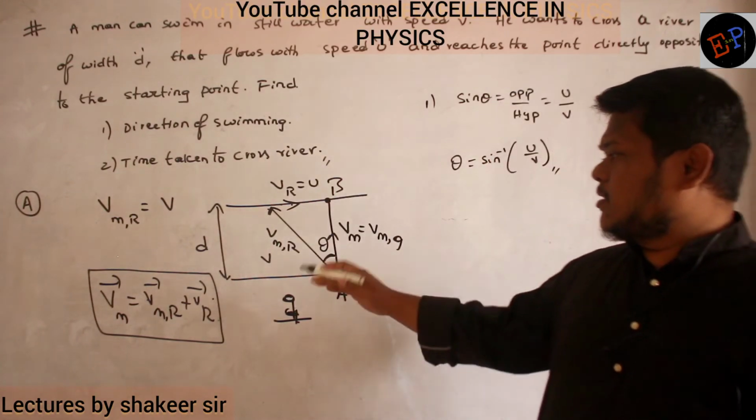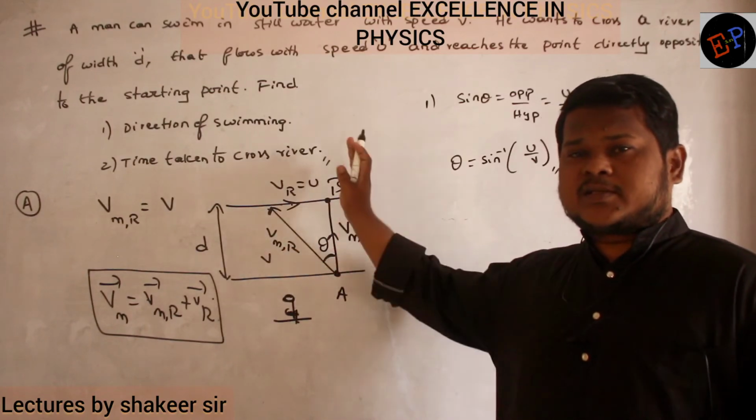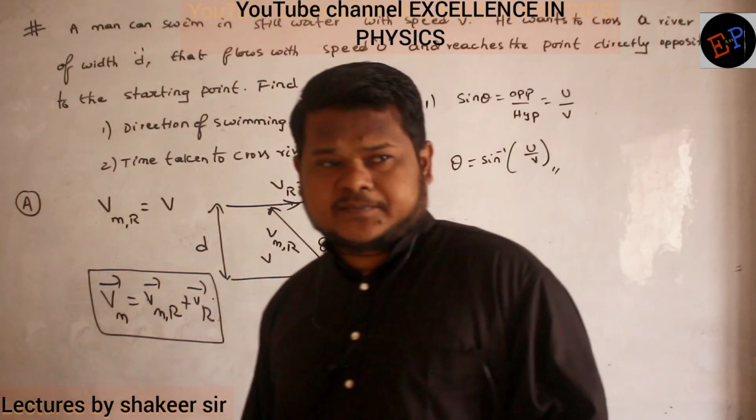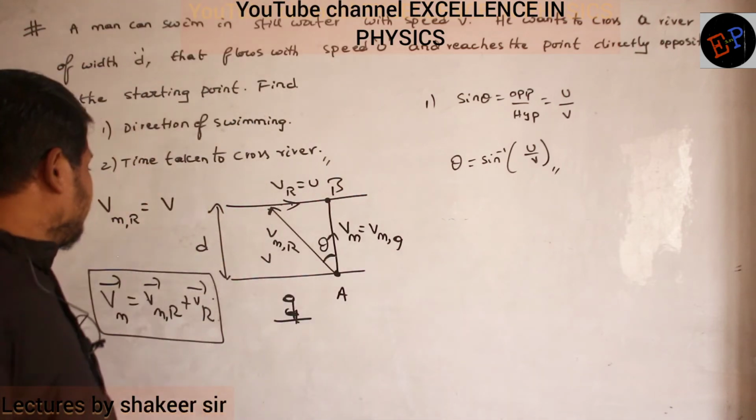This is the angle with respect to vertical only, no? So at this angle if he rows, then he will reach exactly the opposite point of the river. Are you able to understand? That's it. Clear? And still, what is the next question?